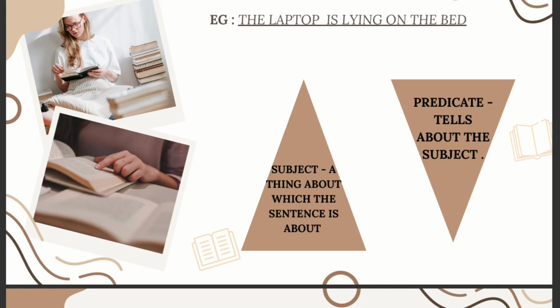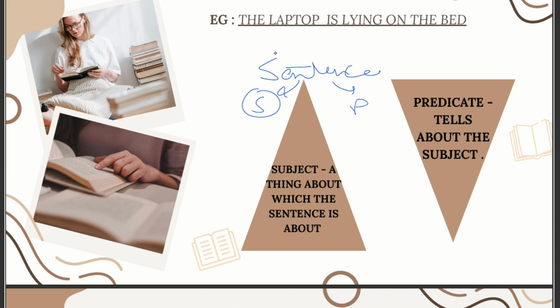Yes, the laptop is lying on the bed. As I already told you, a sentence has two parts, a subject and a predicate. Every sentence has a subject and a predicate. A predicate is basically nothing but verb plus object, and subject is just the subject. But now, if you have a look at it in a very detailed manner, a subject is the thing which the sentence is about.